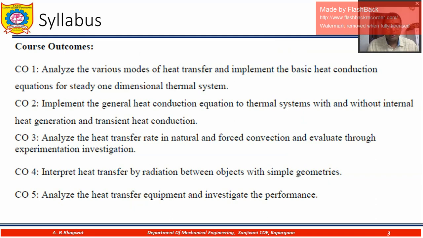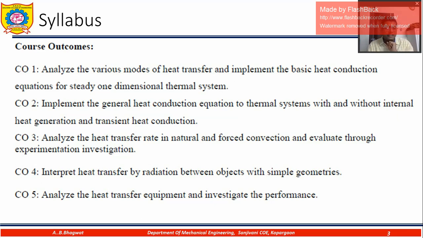So these are the course outcomes. As we said, we have covered it, but these are the very specific course outcomes that we need to get from this learning. First is to analyze the various modes of heat transfer and implement the basic heat conduction equations for steady one-dimensional thermal systems. You need to understand three-dimensional systems, but at least you should be able to apply the one-dimensional heat conduction equation. That is the first course outcome.